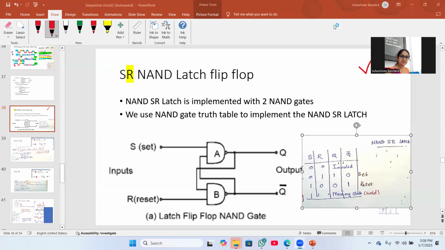That output again goes to gate A as input along with the set input, then the output will be Q. That Q will be input for B and reset, then the output will be Q bar. Okay. And the truth table: 0, 0 is invalid. Earlier it was 1, 1, opposite of that. 0, 1 means set. The output will be 1 and 0. Then 1, 0 means